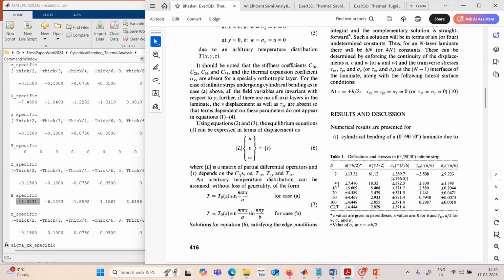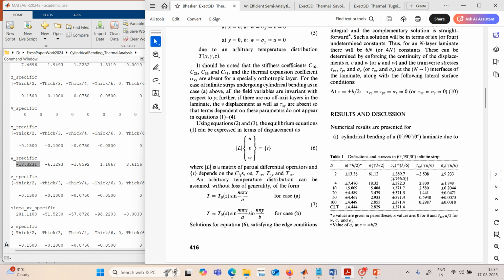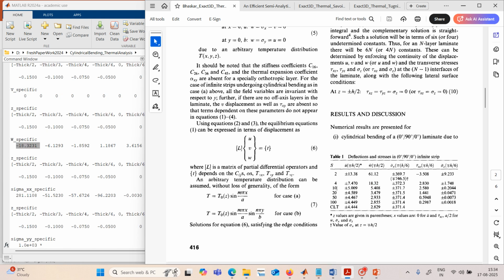Now let us see sigma xx. It is shown here, at plus minus h by 6. This result corresponds to what? Minus 0.15 means h by 2, then h by 3, then h by 4, then h by 6.